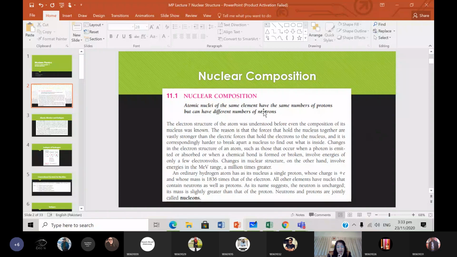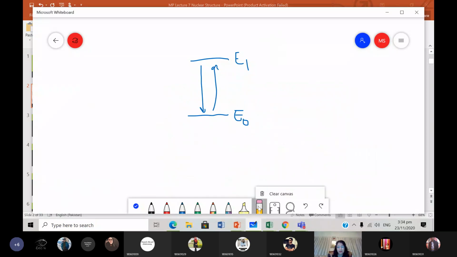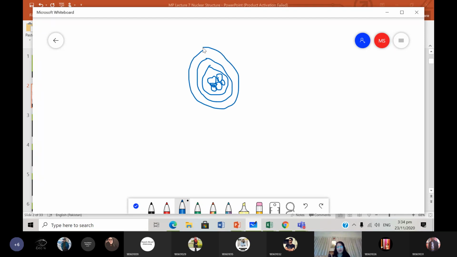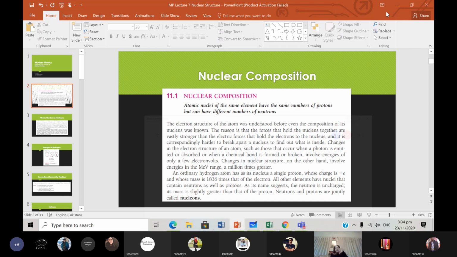So nuclear composition: atomic nuclei of the same element have the same number of protons. So what do you know about nuclear composition? Now, this is very easy. This chapter is quite easy, actually. It's not going to be very difficult. But what do we know about nuclear composition? We have the central nucleus, which consists of protons and neutrons. And then we have the orbits around it, consisting of the electrons. So this is a nuclear structure. Atomic nuclei of the same element have the same number of protons, but can have different numbers of neutrons.